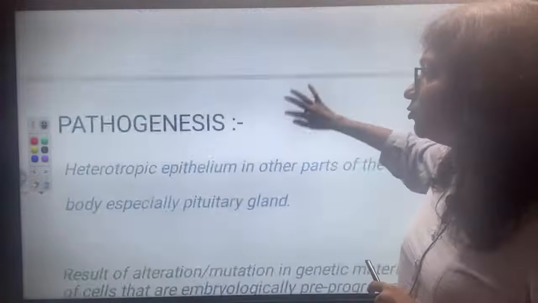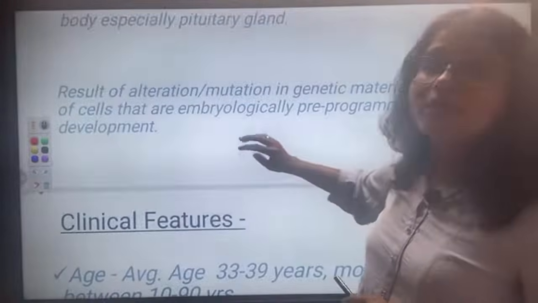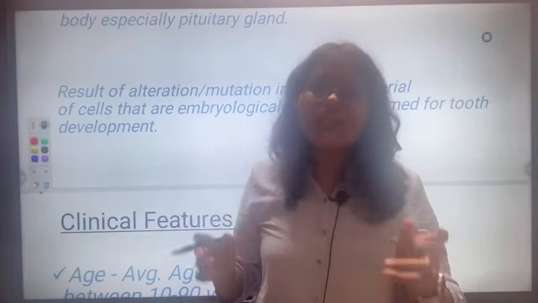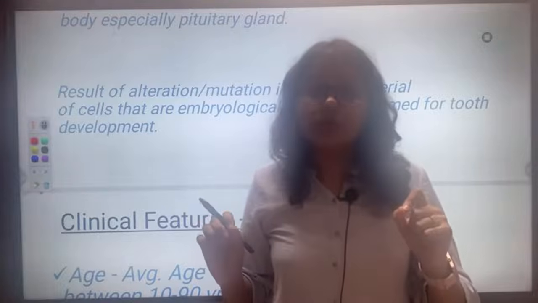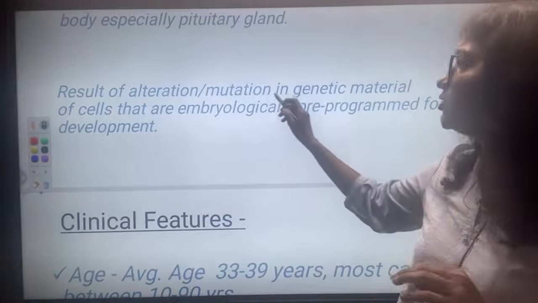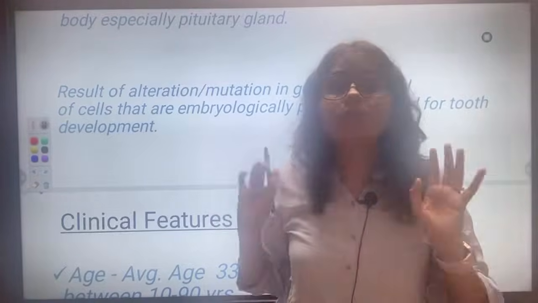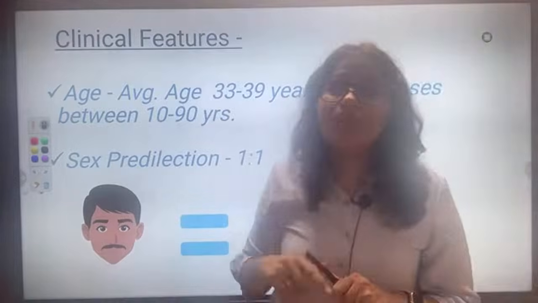let's go to, okay, one thing that I did not cover. Now we have seen the tissues of origin, but why is it happening? Some kind of mutation, some kind of problem in the cells that form the tooth, right? The result is an alteration or mutation in the genetic material of the cells that are destined to form a tooth. Okay. Now next is clinical features, right?